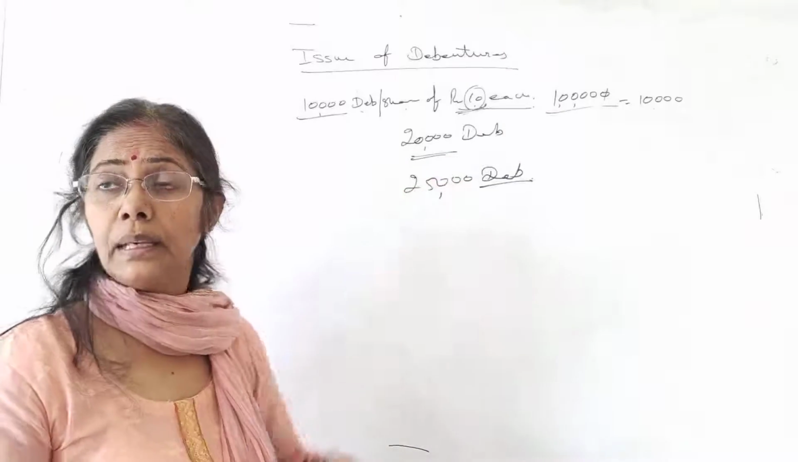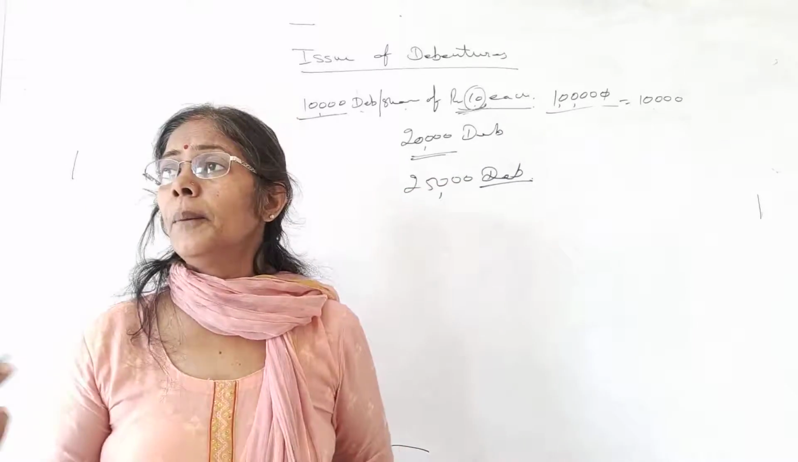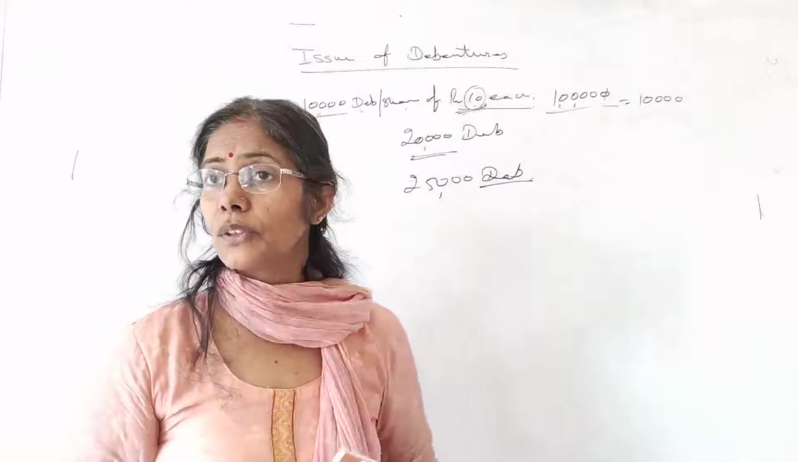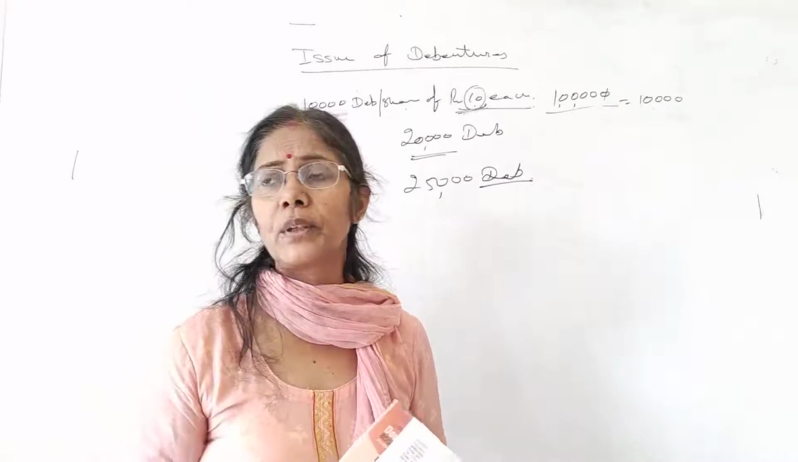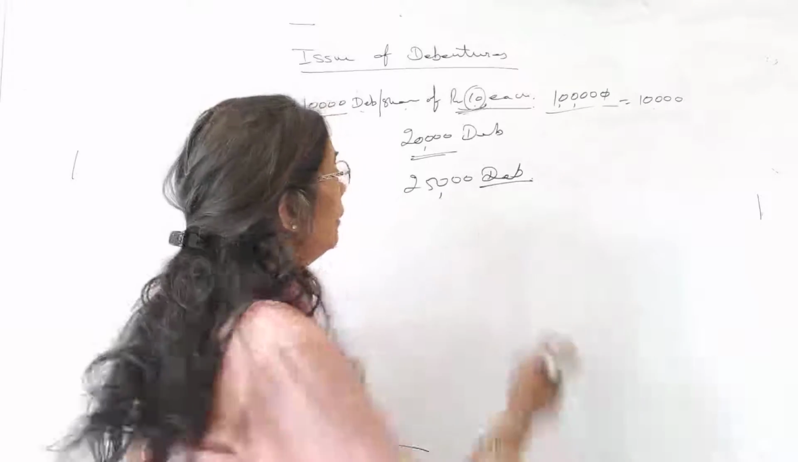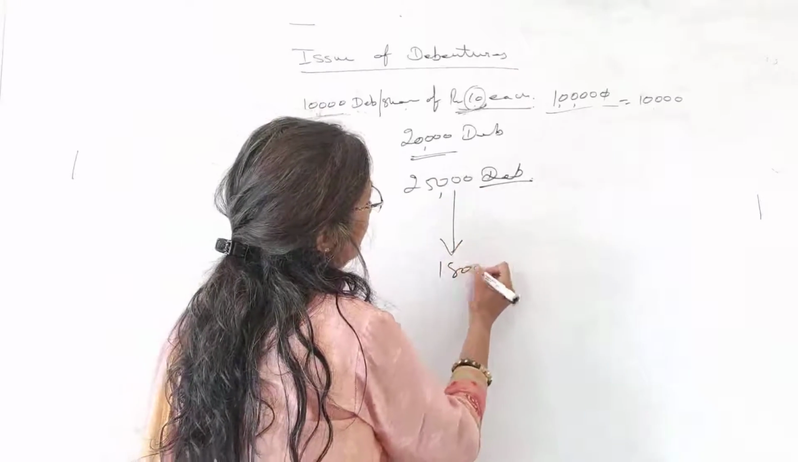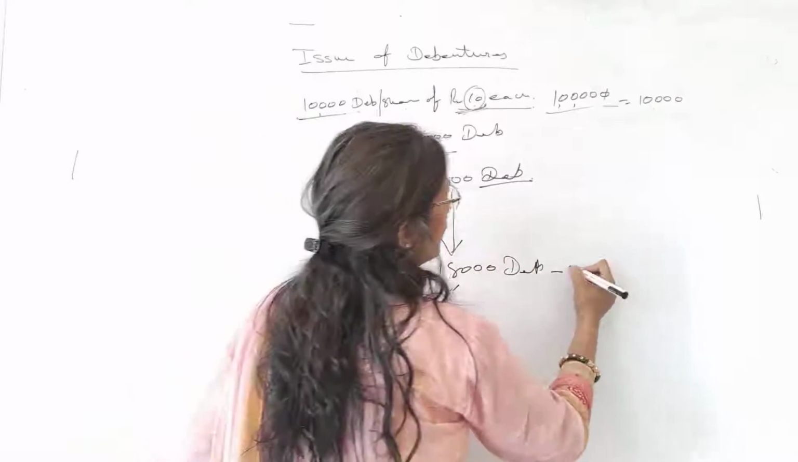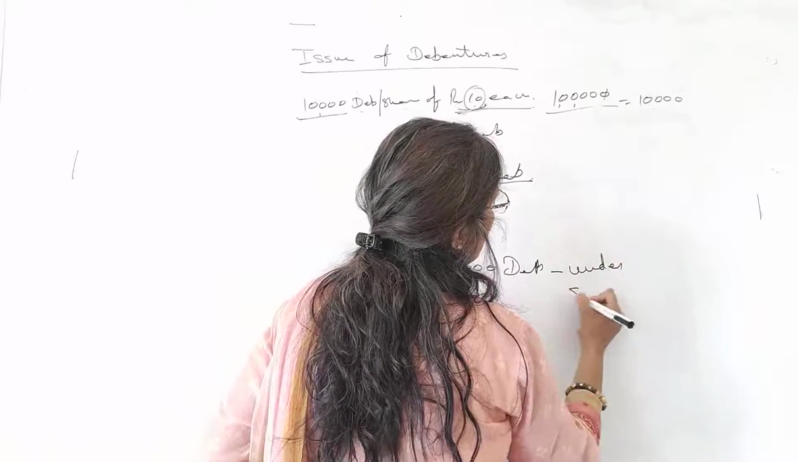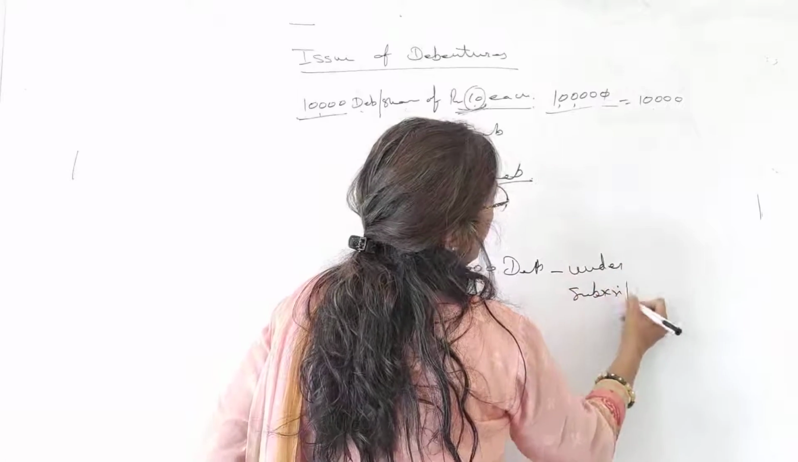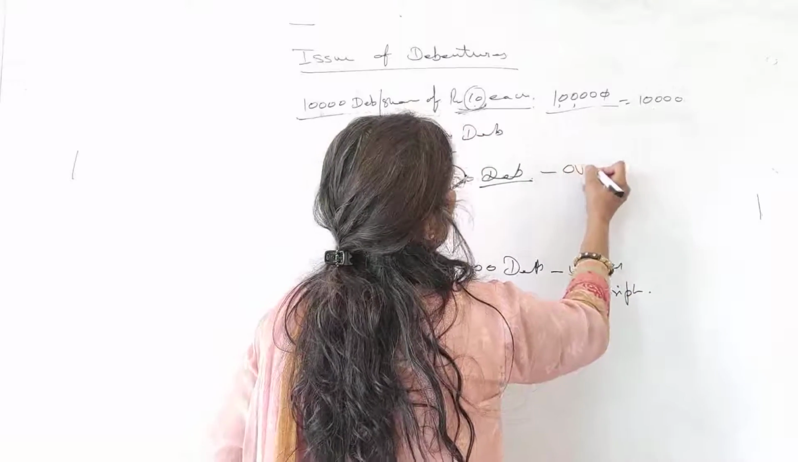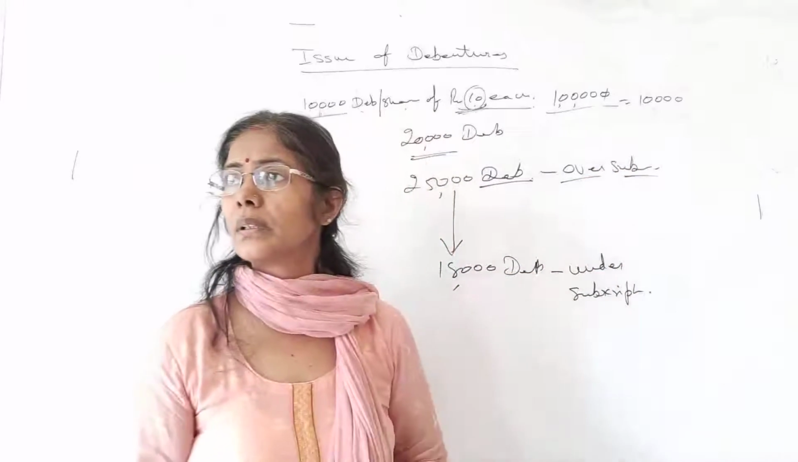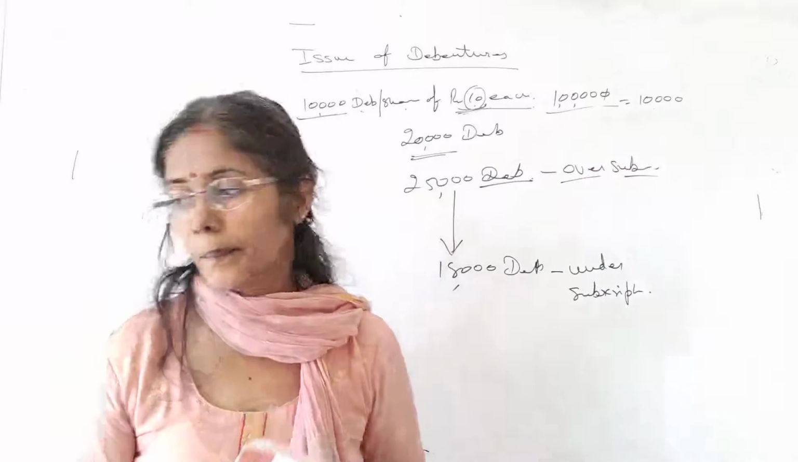Over subscription. Quite possible that public doesn't apply for even 20,000 of the debentures. If your reputation is not very good, or you can say you have a new company, maybe public apply for 18,000 debentures. Okay, so this is what under subscription, and this is over subscription. Is that clear, students? Yes. Yes. Okay.